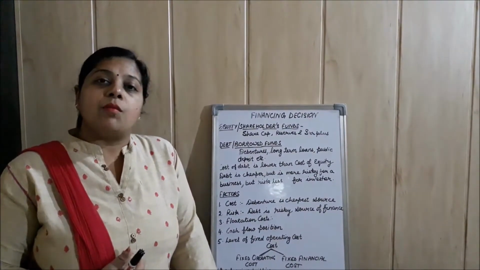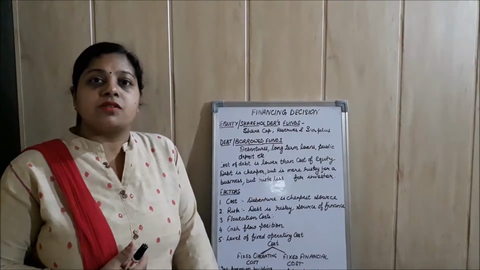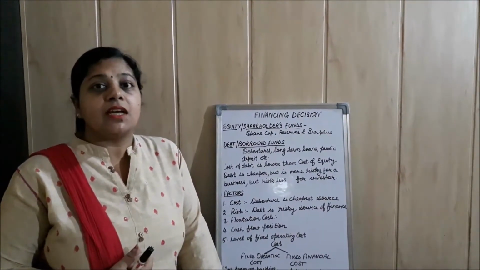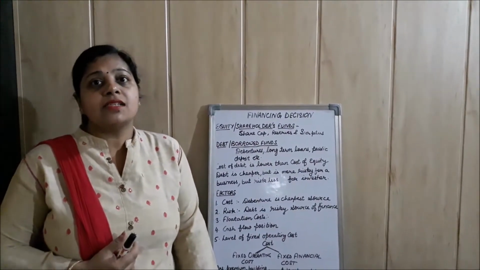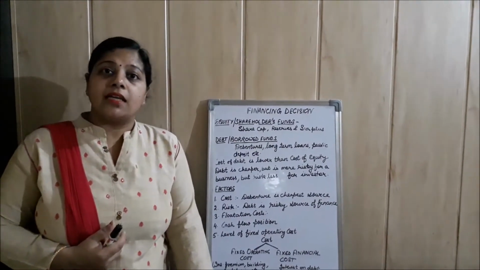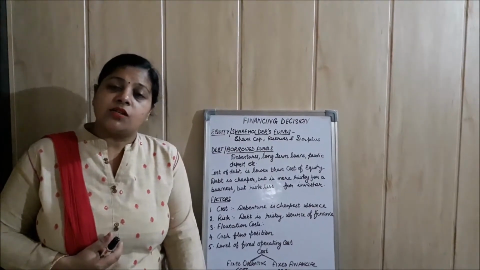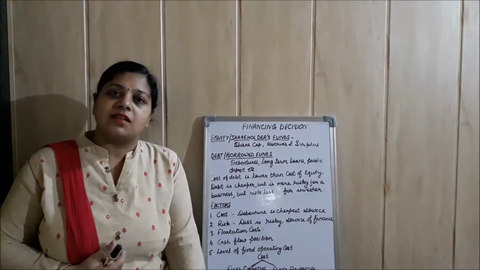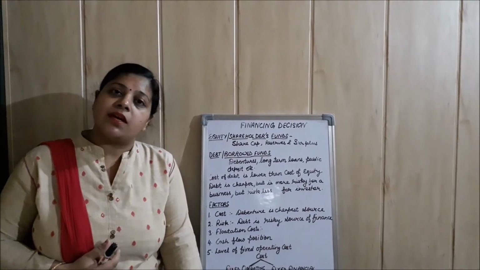So the amount of interest paid by the company to such persons who have invested their money in the company is called the cost of that security. On debentures, interest is paid by the company. So what is the cost of debenture? Interest. On long-term loan, interest is paid by the company.